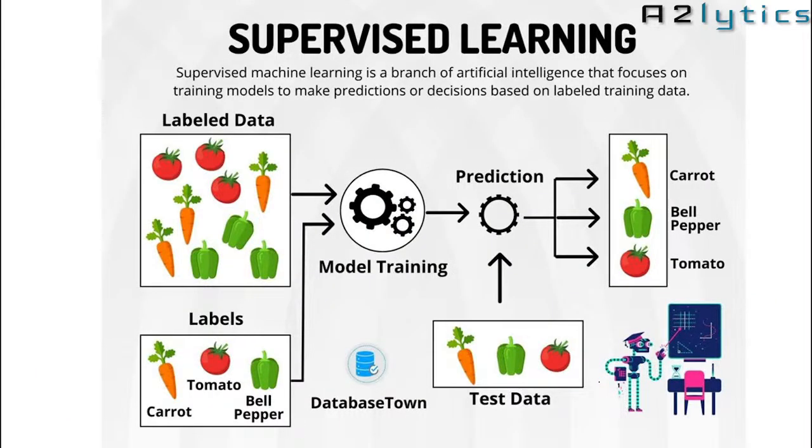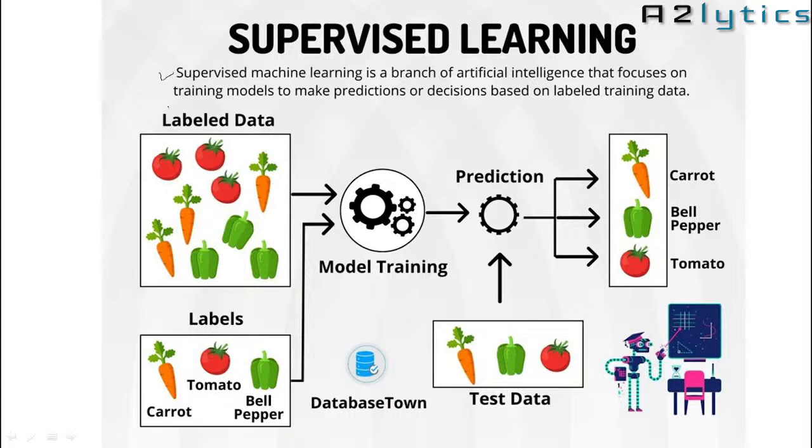So supervised learning. Here is a figure which shows supervised learning, and a definition is given. Supervised machine learning is a branch of artificial intelligence that focuses on training models to make predictions or decisions based on labeled training data. In machine learning we are giving data as input to your program, to your algorithm. So what kind of data are we giving? We are giving labeled data as input.